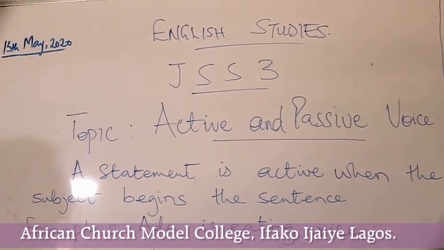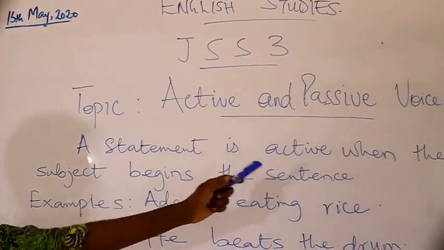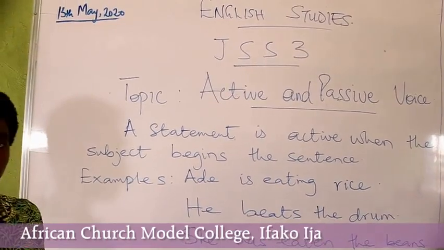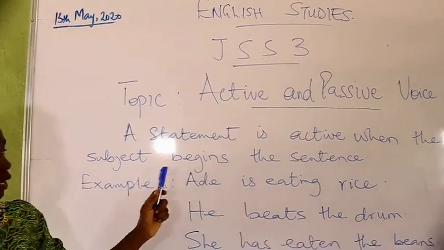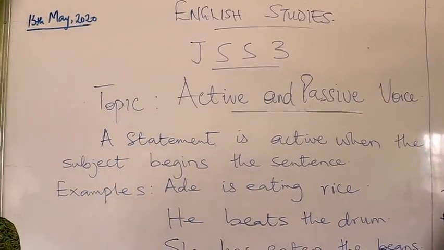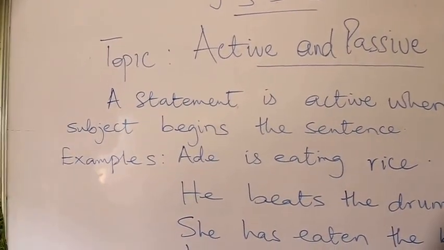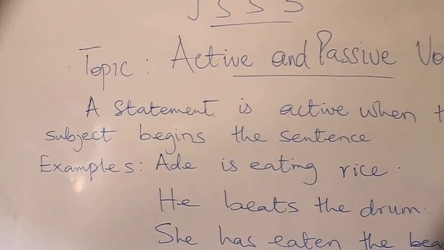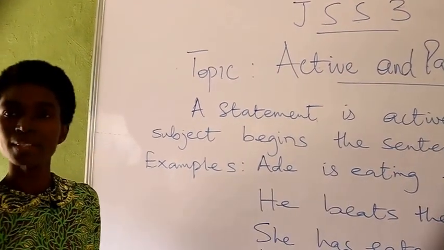What do we mean by active voice? A statement is active when the subject begins the sentence. What is the subject? The subject is the performer of an action. And that is the normal way we speak every day. Every day when we engage ourselves, we say that somebody does something.